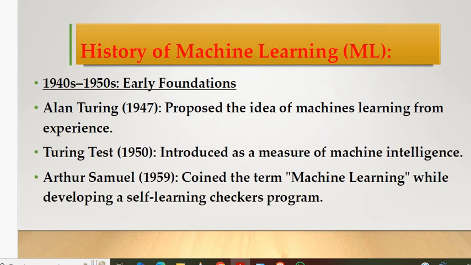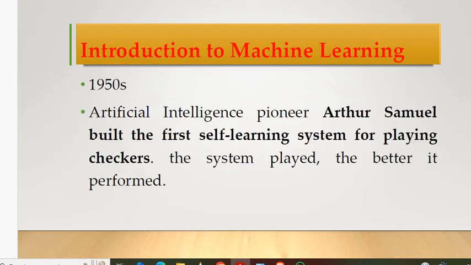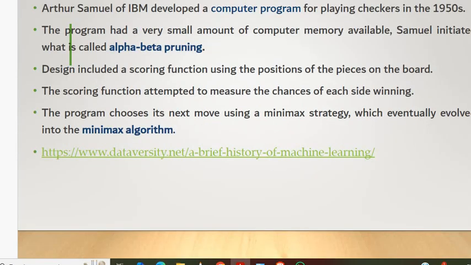This is the history of machine learning. I'll tell it in short. In the 1940s to 50s, the Alan Turing test was conducted. He proposed the idea of machines learning from experience. Everyone knows what the Turing test is, right? In 1950 it was introduced, and Arthur Samuel coined the term machine learning in 1959 using the checkers program. So he developed the system only for playing checkers. It was also developed on IBM computers, and we can also include alpha-beta pruning in this.